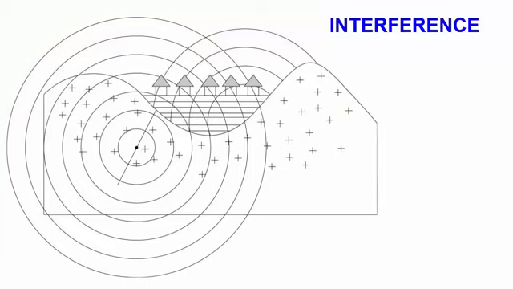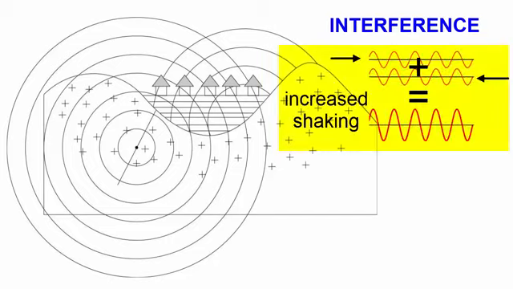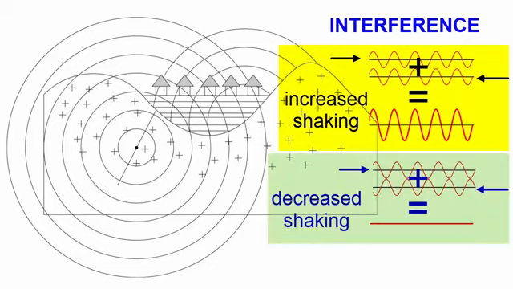In addition to the ground material impacting the intensity of shaking, sometimes the geology of an area can intensify shaking through interference. Interference is the meeting of 2 waves arriving from different directions. When the 2 waves meet, they add to each other. If they meet crest to crest or trough to trough, in phase, they increase the overall wave height. For earthquakes, that increase means more shaking. When the 2 waves meet crest to trough, out of phase, they decrease wave height. That decrease means less shaking.